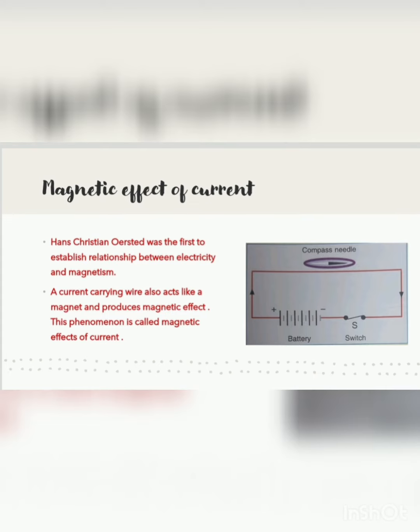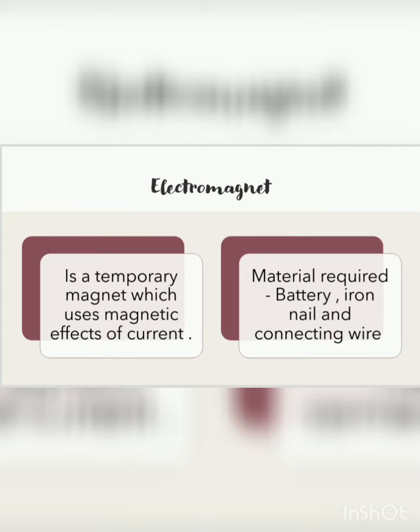Now, this magnetic effect of current we can use to prepare an electromagnet. Electromagnets are temporary magnets. Why is it called a temporary magnet? Because it uses the magnetic effect of current. So, it will behave like a magnet till the moment the current is passing through it, but it will stop behaving like a magnet when you switch off the current. That is why it is called a temporary magnet.